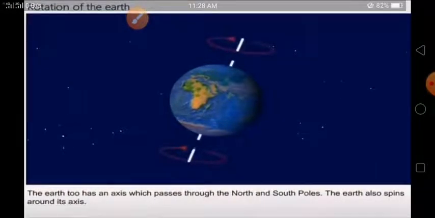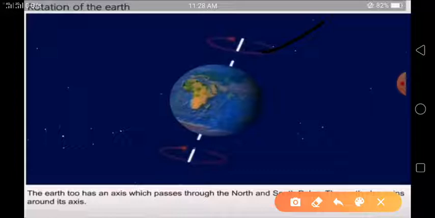Next, the earth too has an axis which passes through the north and south pole. Do you know there are two poles, north pole and south pole? This is north pole and this one is south pole. Understand children? The earth too has an axis which passes through the north and south pole. The earth also spins around its axis. You can see the earth's axis is this.